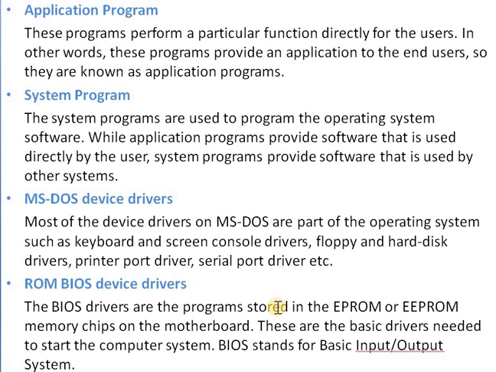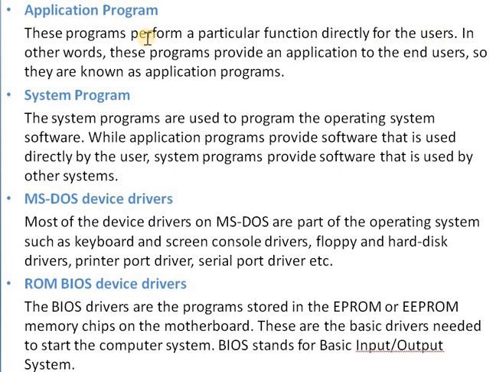First one is the application program. The application program means top layer of the MS-DOS architecture. These programs perform a particular function directly for the users. Means here the operations for the users are performed directly.